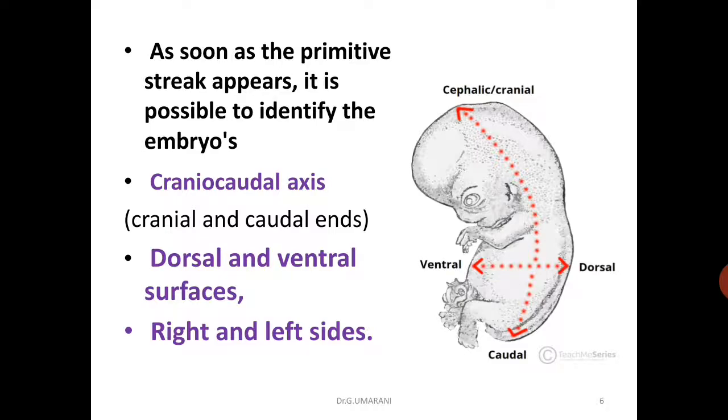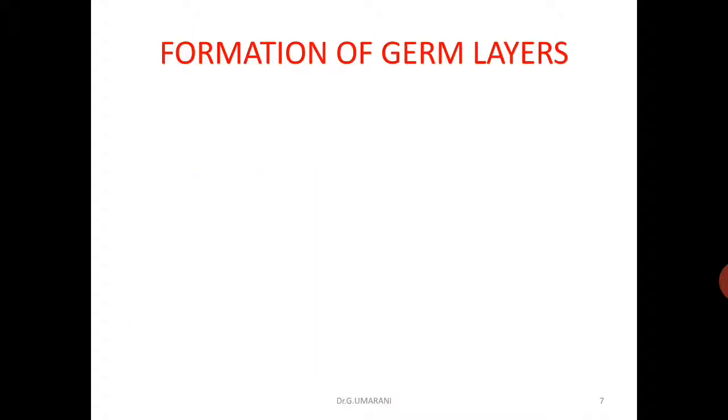As soon as the primitive streak appears, it is possible to identify the embryo's craniocaudal axis, that is the cranial and caudal ends, the dorsal and ventral surfaces, and the right and left sides.